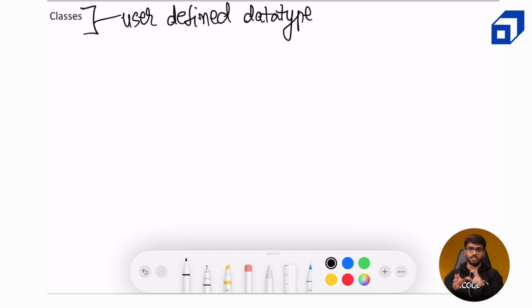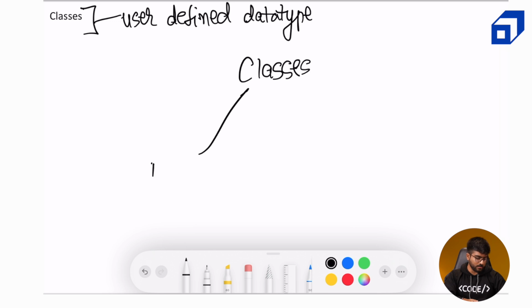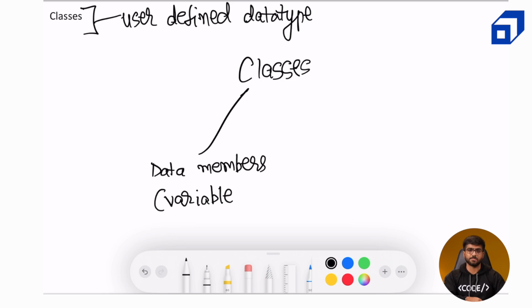But instead of just data members, as I told earlier, it has three main entities. So classes will have data members, which is similar to struct itself. Like, they can be variables of different data types. It can be a struct inside, like the data member can be a struct, it can be integer, float, boolean, string, whatever we want. There can also be arrays. Okay, so any data type can be a part of classes. And I will usually use the terms data members or variables interchangeably. So I am hoping you won't get confused throughout the duration of this module.